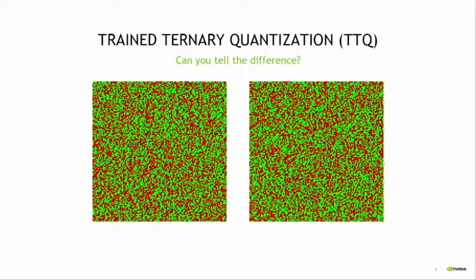When we apply TTQ to train our networks, we realized that after training, the ternary matrices did not have any obvious structure and resembled random ternary matrices. So here we have two matrices, one of which is random and the other one was trained by TTQ. Can you tell the difference between them? On the left, we have our trained ternary matrix, and on the right we have a random ternary matrix. So in our opinion, they look quite similar, and we use this as the motivation of our approach.